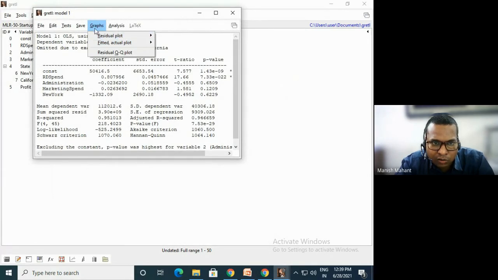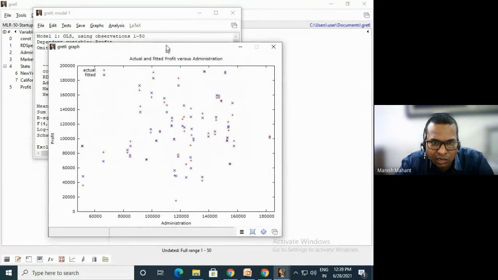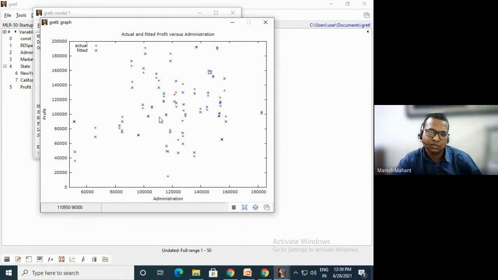We will plot a graph on the basis of this administration. See here, when we are making the graph on the basis of administration, all the points are scattered, the observed ones and the predicted ones.